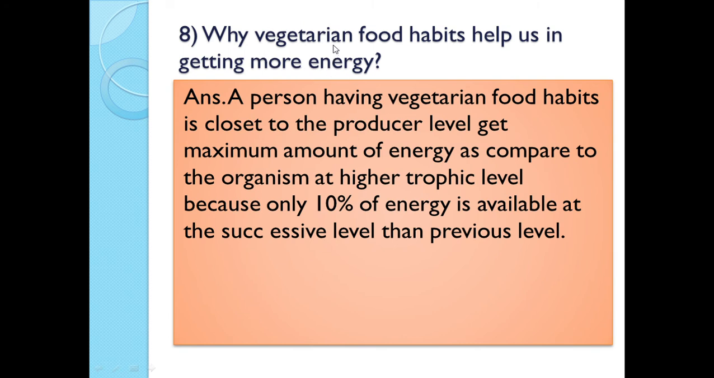Next question is, why do vegetarian food habits help us in getting more energy? The answer is, a person having vegetarian food habits is closest to the producer level. So that person gets the maximum amount of energy as compared to the organism at a higher trophic level, because only 10% of energy is available at the successive level from the previous level. You have studied about the 10% law of energy transfer.